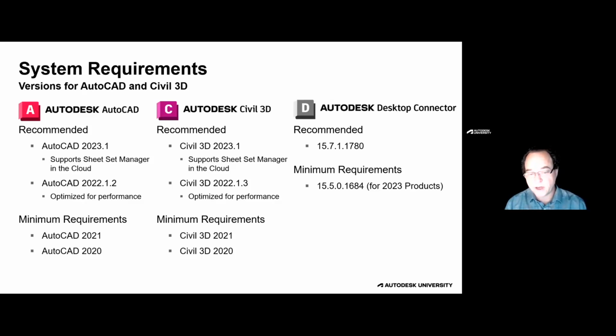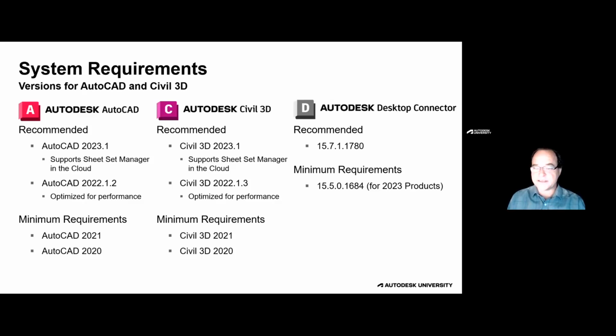AutoCAD 2022 and Civil 3D 2022.1 both have optimized performance features. So things in the product have been improved for performance, with significant performance improvements in Civil 3D 2022.1. So for all of my customers who I'm consulting with, I highly recommend the 2022.1 version. You'll see that the .3 version indicates a couple hot fixes that have come out after the .1. And part of one of those forward speaking comments is that we will have 2022.2 coming out very soon.